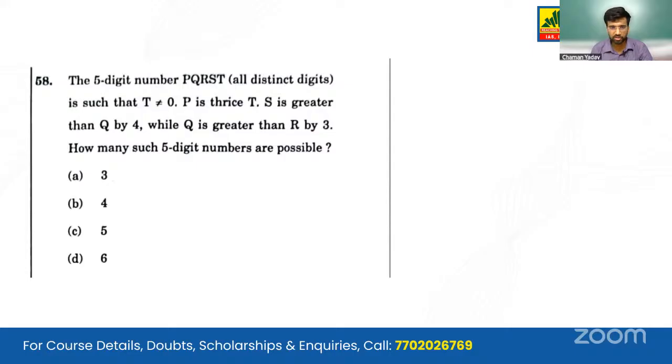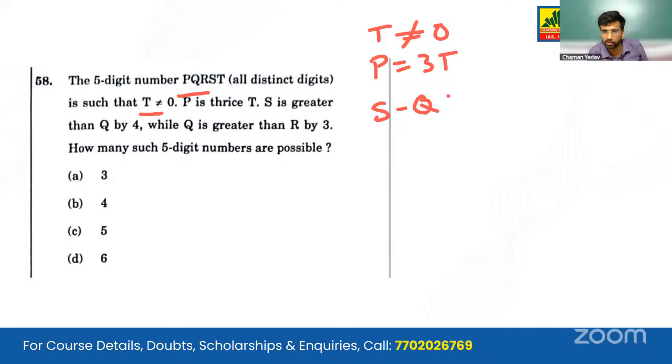So moving on to the next question, question number 58. A 5-digit number is given, PQRST, such that P is not equal to 0. We are given P is equal to 3T and T is not equal to 0. S is greater than Q by 4, so S minus Q equals 4. And the final statement is that Q is greater than R by 3, so Q minus R is 3.